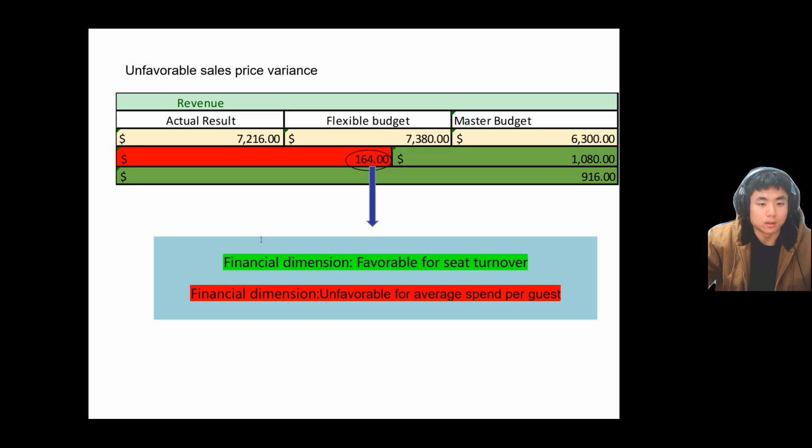From the perspective of the unfavorable sales price variance, it is unfavorable for increasing average spend per customer, because an unfavorable sales price variance means that the sales price is low, and the reduction of the unit price of food and beverage is unfavorable to increasing the average spend. But in terms of increasing seat turnaround it is positive, because a lower selling price of meals and beverages will increase the customers' desire to buy. The increase in sales is beneficial to seat turnaround.